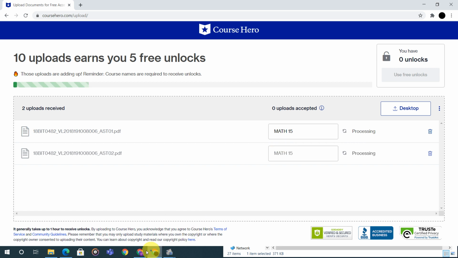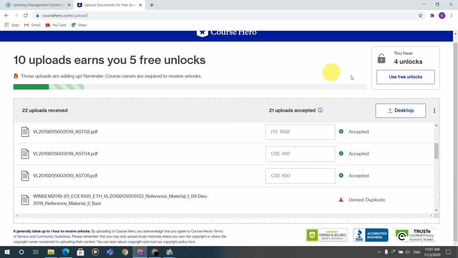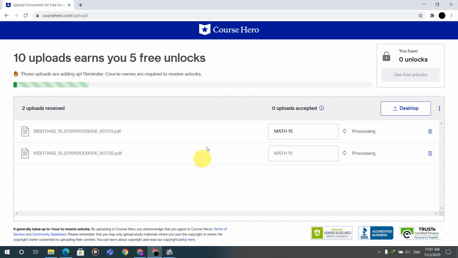You can see here I have got this type of unlock, and I have shown you how to unlock in earlier videos. I will show you in the description. It was fully focused on the steps of how to upload and gain the unlocks, and some videos I have given below in the description. You can see those two videos and you will get to know perfectly. My first two videos can show you the perfect way, and the second video is for those who have some doubts. This video is focused only on the main step to unlock this, because some of my subscribers had issues, so I made this video.